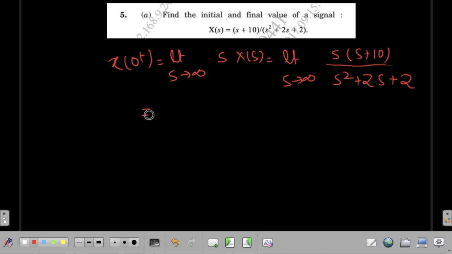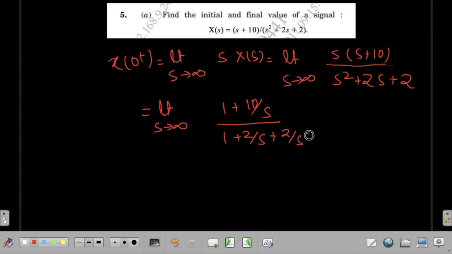What do we do when we get infinity by infinity form? Either we use L'Hospital rule, which is very simple, or we can simply divide numerator and denominator by the maximum power of s. The maximum power of s here is s square. Here again it is going to be s square plus 10s, so it will again be s square. So if you divide by s square you will get limit s tends to infinity (1 plus 10 by s) divided by (1 plus 2 by s plus 2 by s square). So you will get 1 plus 0 divided by 1 plus 0 equal to 1.